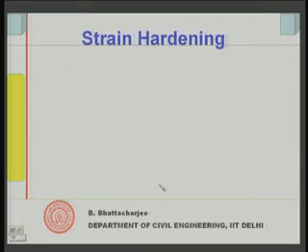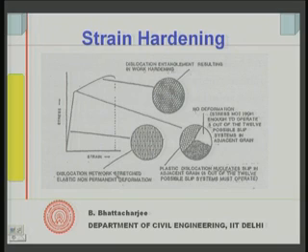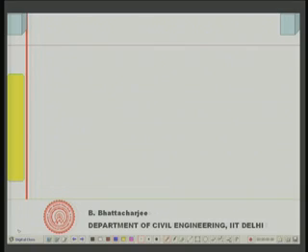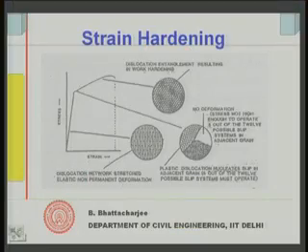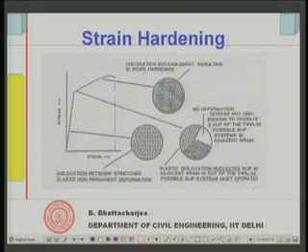Okay, let us understand it more. If you look at this diagram, it will make it more clear. You see, this is stress and this is strain. Now, in this region, which we defined earlier as the elastic region, stress and strain are linear, and if you release the load, it will come back. So, what happens during this region?